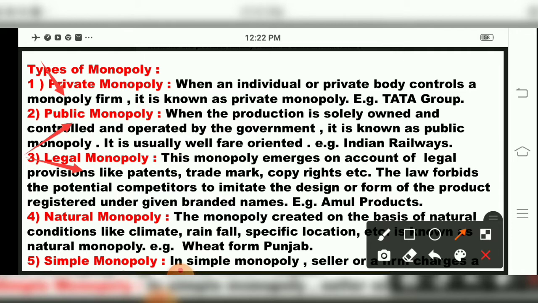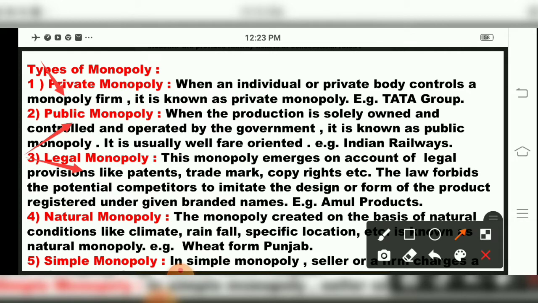Example, Amul products, children. Nowadays many people are copying things. So legal monopoly means if any company copies the same product, the same taste or same brand cover, that company will come under a fraud case, and legal action will be taken.